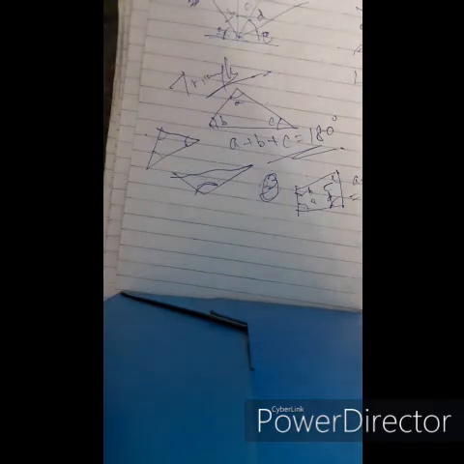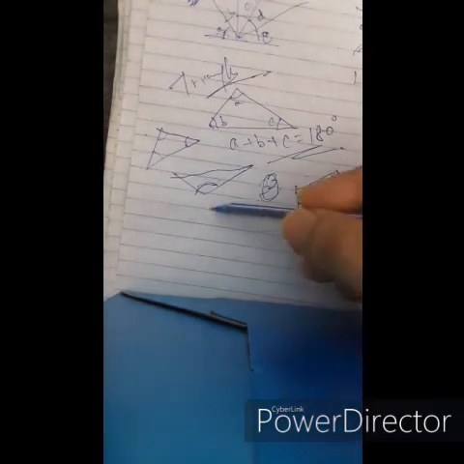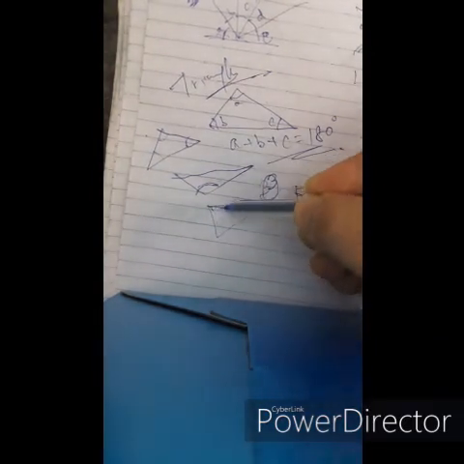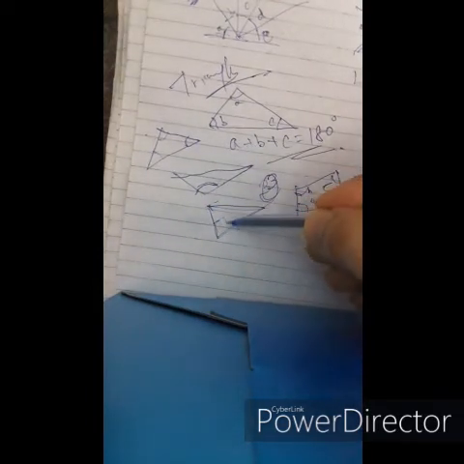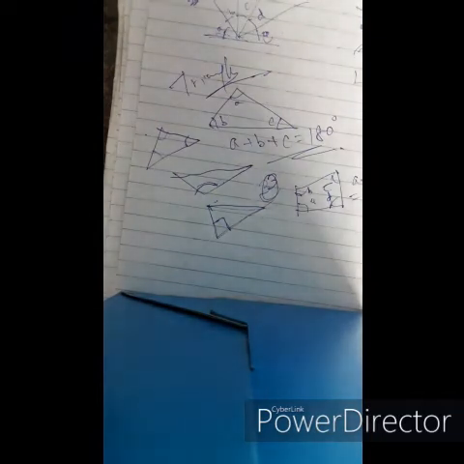And you all know there is a right angle triangle. The third type of triangle based on angle is the right angle triangle. One angle is 90 degrees. That is called a right angle triangle.